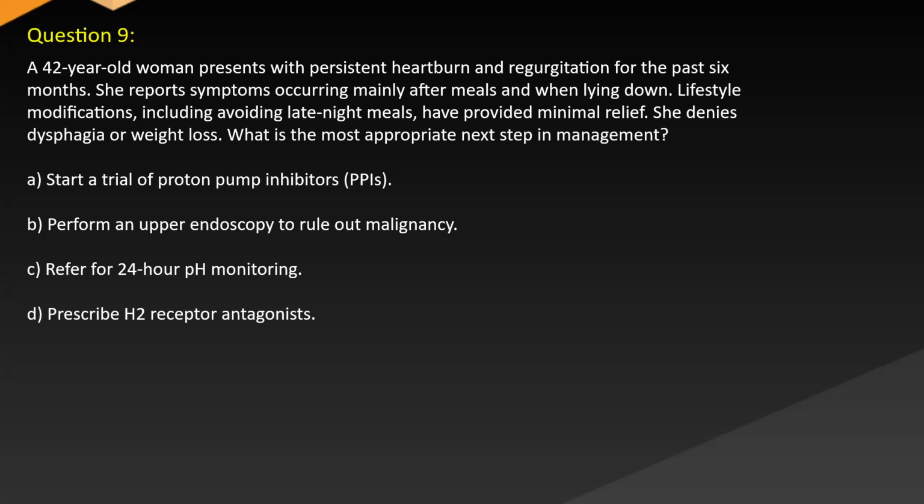A. Start a trial of proton pump inhibitors, PPIs. B. Perform an upper endoscopy to rule out malignancy. C. Refer for 24-hour pH monitoring. D. Prescribe H2 receptor antagonists.